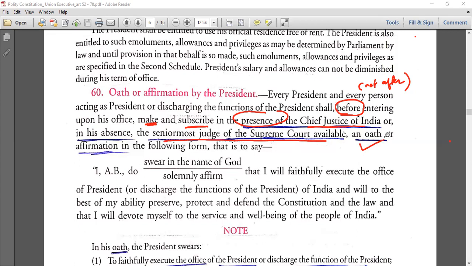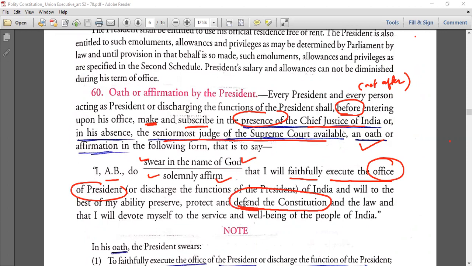And in oath पे exactly what they say, I XYZ do swear in the name of God or solemnly affirm, because either these two, if you believe in God, you will say this. If you are an atheist, you say this. Okay, that I will faithfully execute the office of the president. So it means here the term, one word, is office. Office of the president, or discharge the functions of the president, and will to the best of my ability preserve, protect and defend.